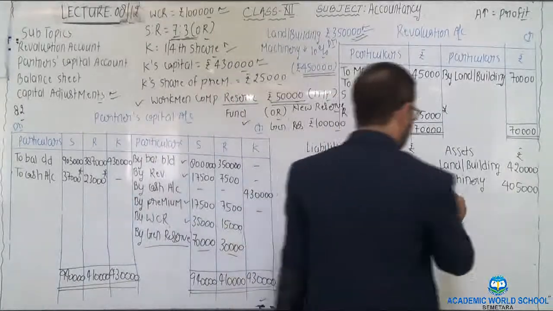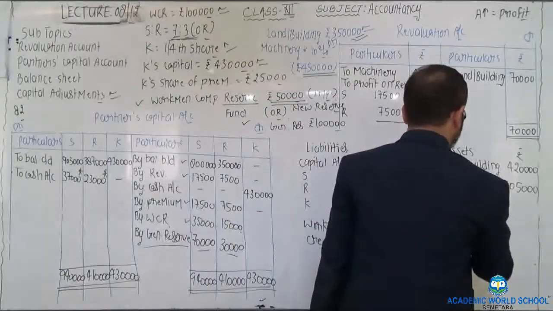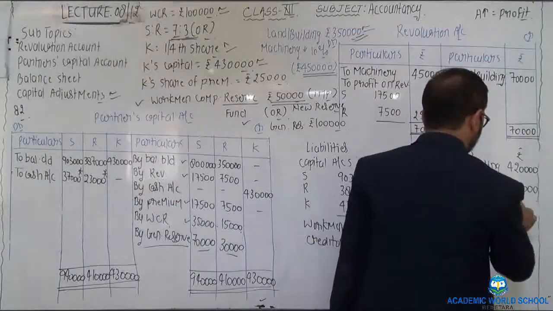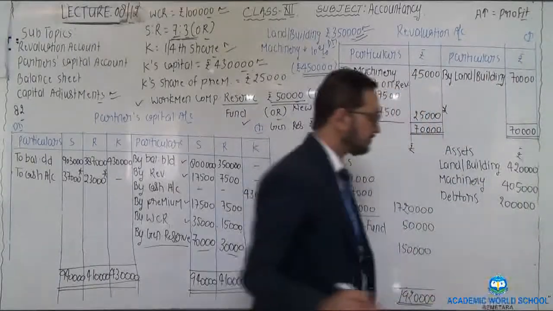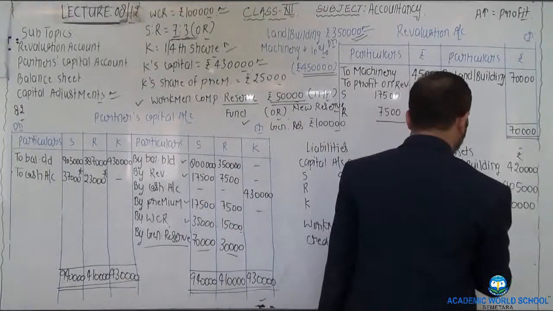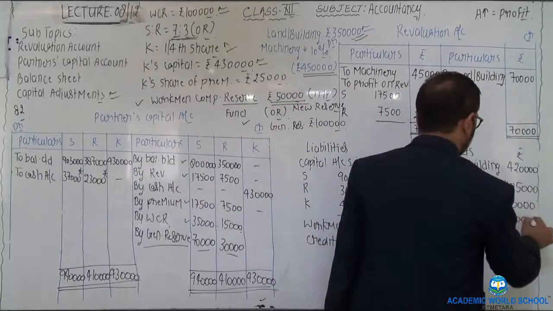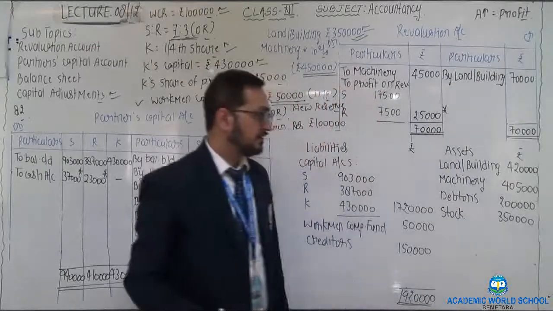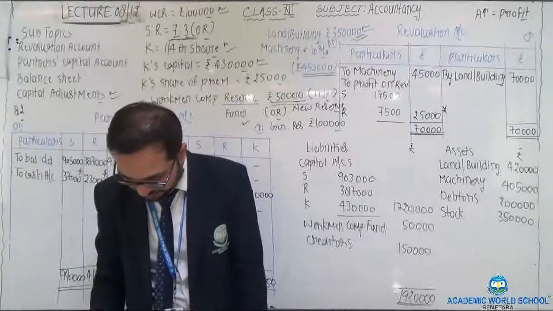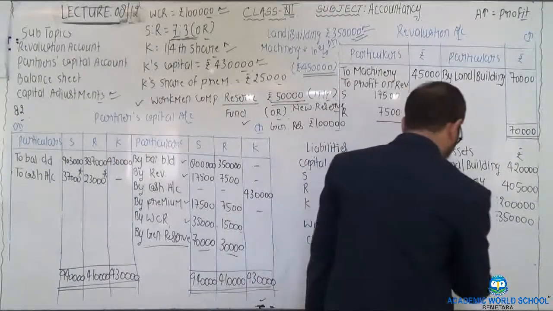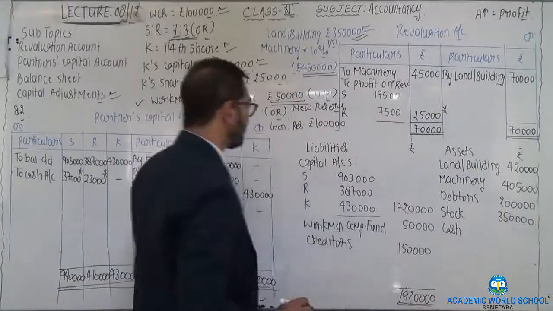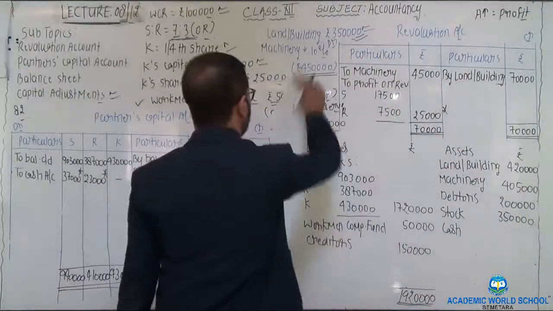After that, debtors are given in the above balance sheet, that is of rupees 2 lakh. Stock is given in the balance sheet of rupees 3,50,000. So no change in the value of stock as no adjustment was there, so the same amount is to be placed on the asset side. After that, cash balance is given. Cash of rupees 1,50,000.